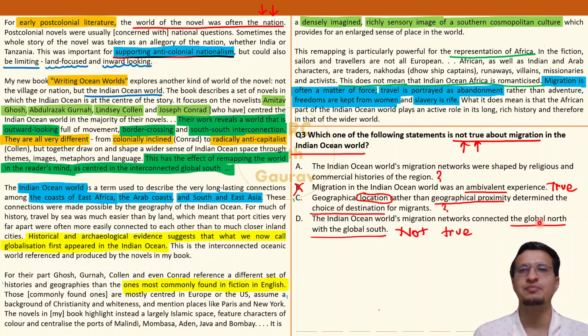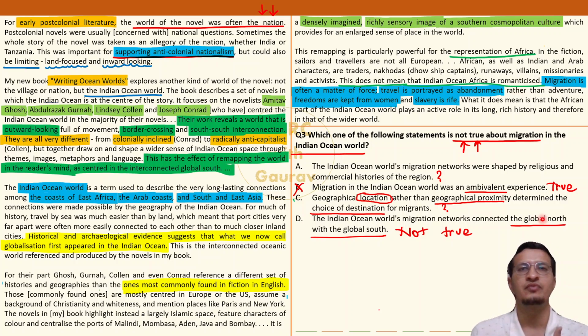Please pay close attention. Global north is developed countries. Europe, Russia, America, North America, specifically Australia. ठीक है. Western developed countries including Australia. Now I know that Australia is neither western nor northern, but that's the irony of it. Even though it is one of the southernmost countries, it is included in the global north because it is considered developed. So I'll repeat once again.